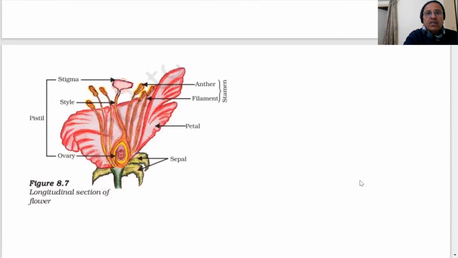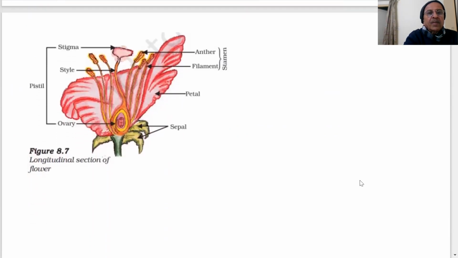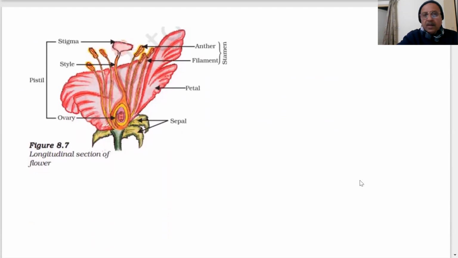Here is a picture of that. These are the different parts which are shown. Longitudinal section of a flower. Ovary, sepal, petal, filament, anther, stamen, stigma, style, pistil.